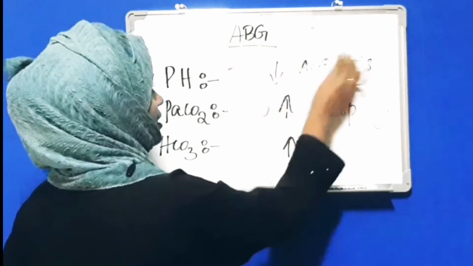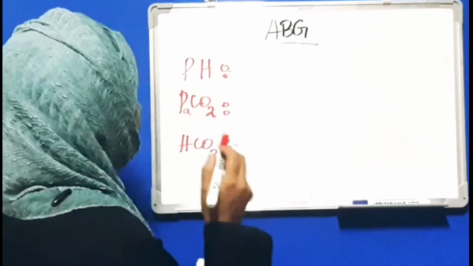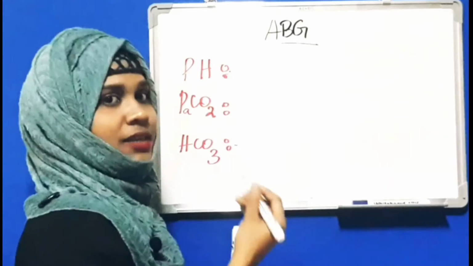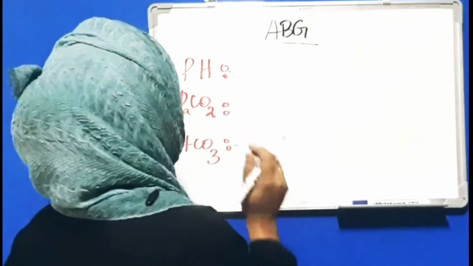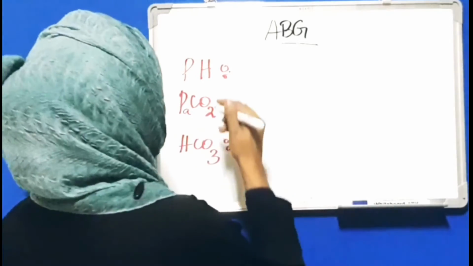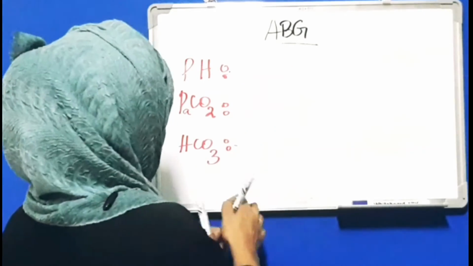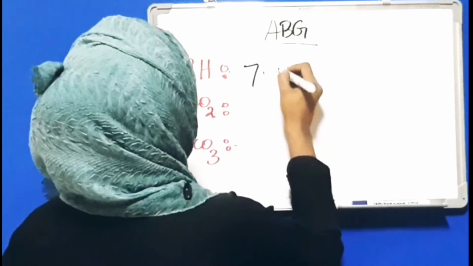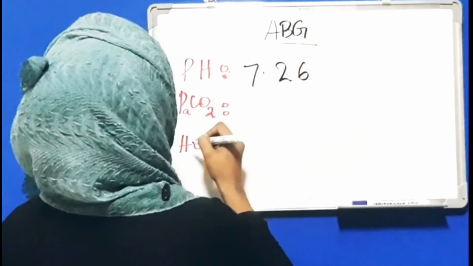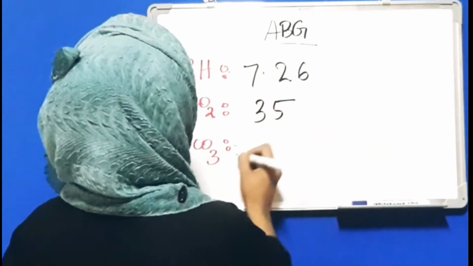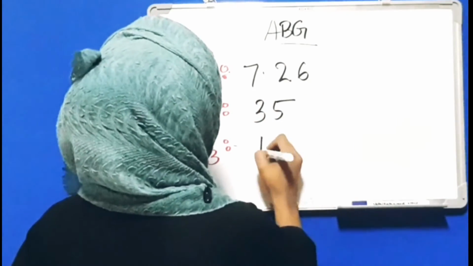Next we will go to metabolic. Now we will see metabolic causes, whether compensated, partially compensated or uncompensated. First of all, we will see an uncompensated metabolic acidosis. The pH here is 7.26, PaCO2 will be 35 and bicarb will be 18.